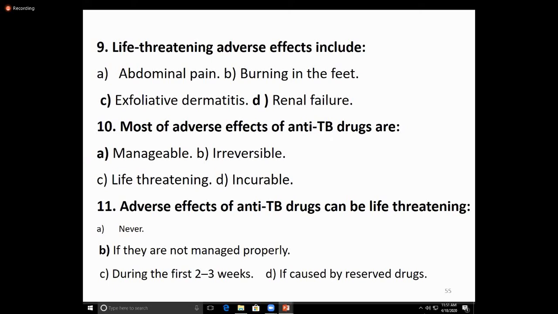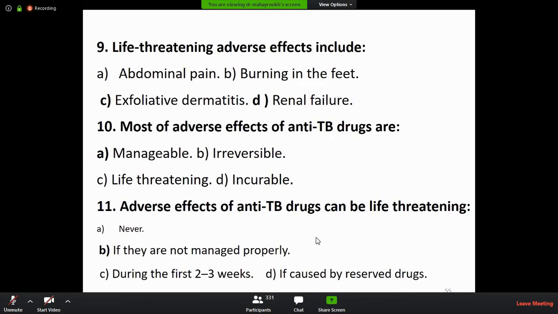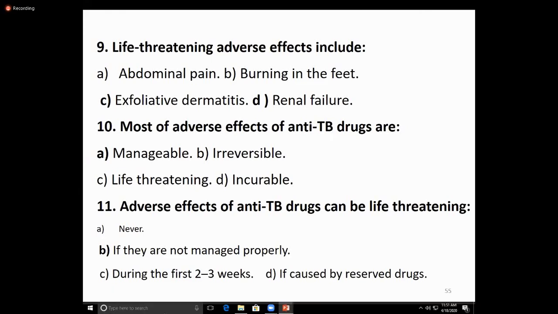Another class is the fluoroquinolones. What are the drugs used? Ciprofloxacin, ofloxacin, moxifloxacin, and levofloxacin, bactericidal agents given orally. They are inhibitors of nucleic acid synthesis. What is the mechanism? They block DNA synthesis by inhibiting the bacterial DNA gyrase enzyme that is involved in DNA replication. They are rapidly bactericidal.